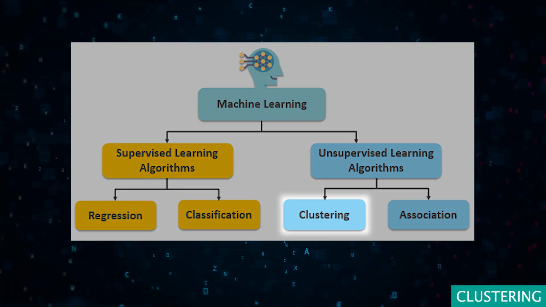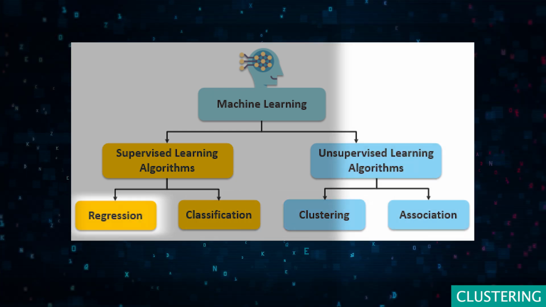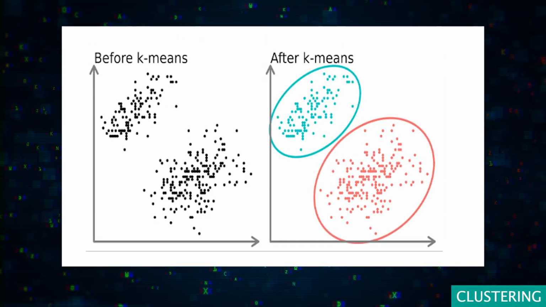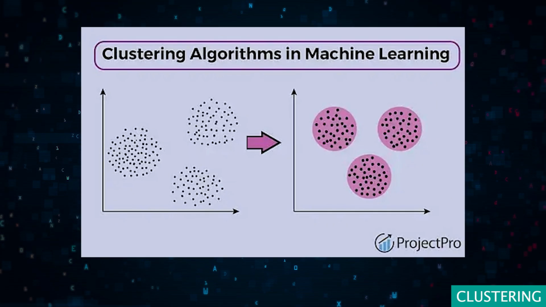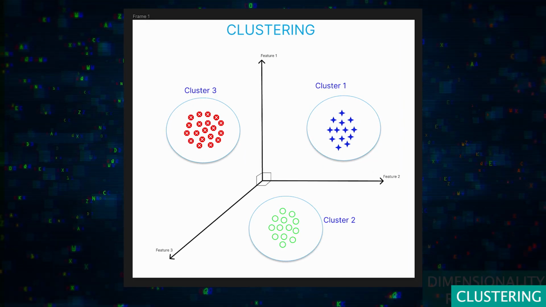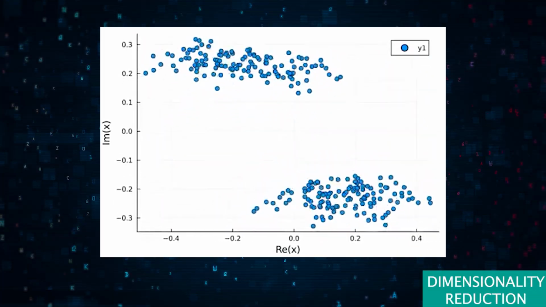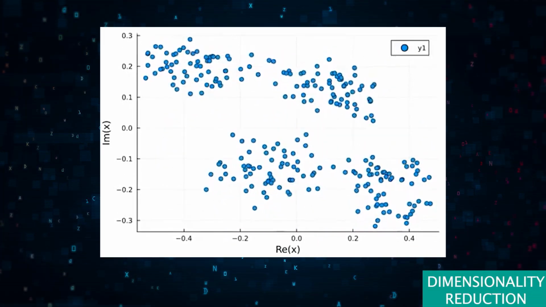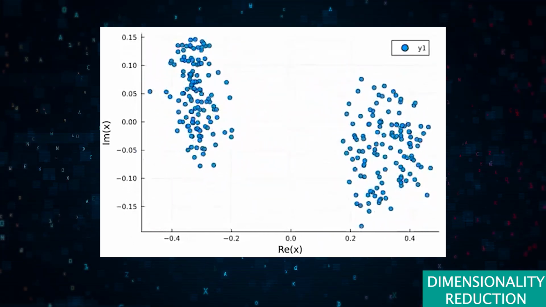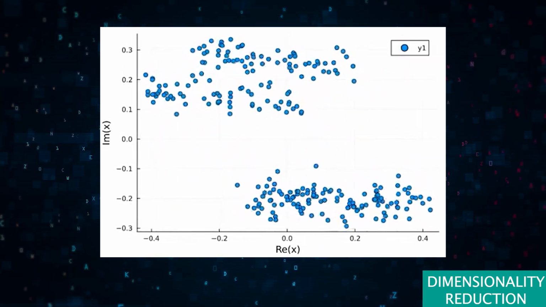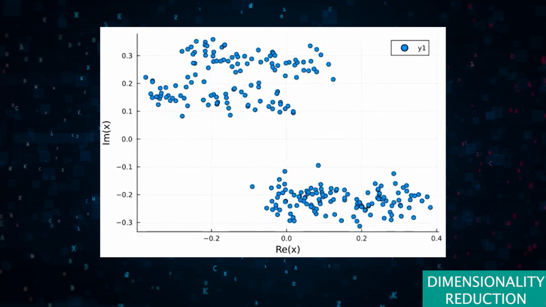Clustering is the process of partitioning a set of data objects or points into subsets or clusters. The objects within the same cluster are more similar to each other than to objects in other clusters. The goal is to discover natural groupings within data. Dimensionality reduction is a set of techniques used to reduce the number of input variables in a data set. Its purpose is to improve the performance of machine learning models, reduce computational costs, and help with data visualization.